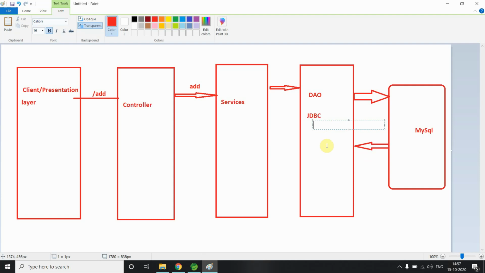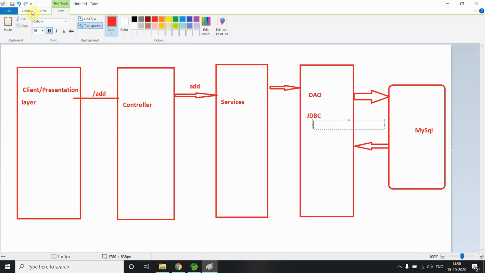There are a number of technologies available in the market, you can use anything. All these, like Hibernate, iBATIS and JDBC, are ORM-like frameworks. They give you some predefined templates which help you not to write the boilerplate code again and again.